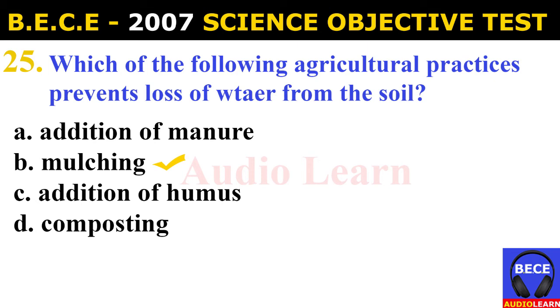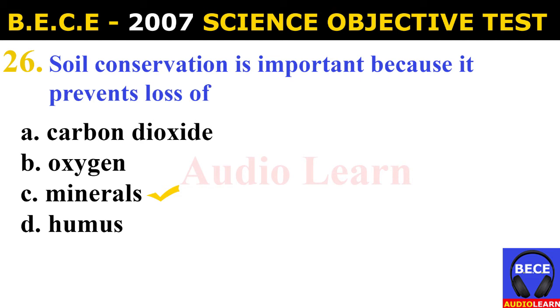Number 25. Which of the following agricultural practices prevents loss of water from the soil? A. Addition of manure. B. Mulching. C. Addition of humus. D. Composting. And the answer is B. Mulching. Which of the following agricultural practices prevents loss of water from the soil? Mulching.